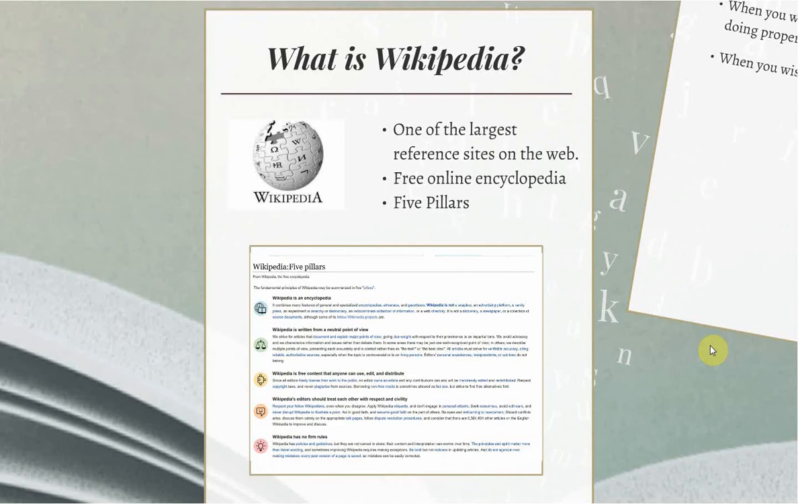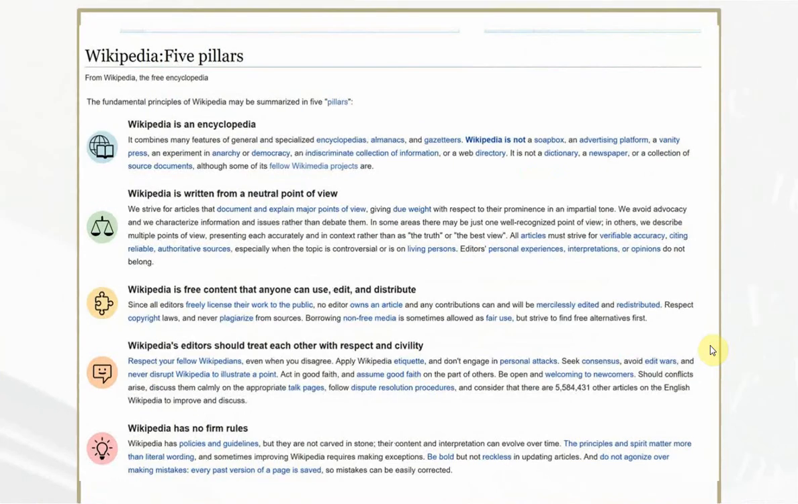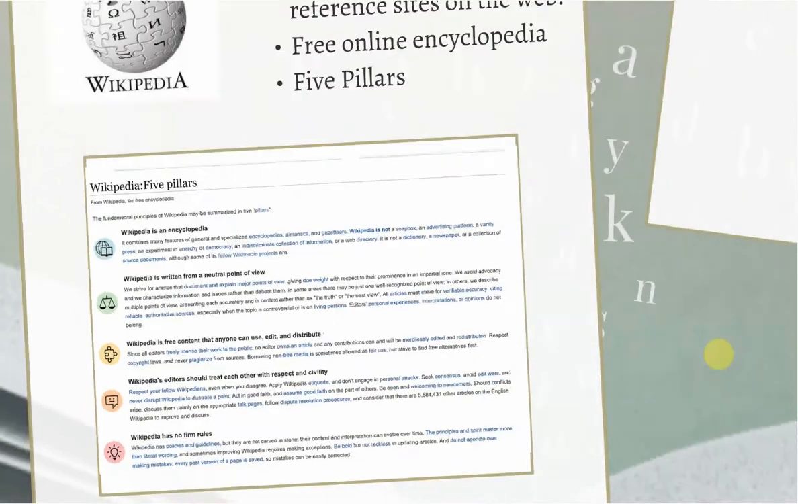Well, I'm sure most of you are familiar with Wikipedia, but it's one of the largest reference sites on the web. It's a free online encyclopedia, and they have 5 pillars by which they operate. These, of course, being that it is an encyclopedia. It's written from a neutral point of view. It has free content that anyone can use, edit, and distribute. Its editors should treat each other with respect and civility. And finally, that it has no firm rules.